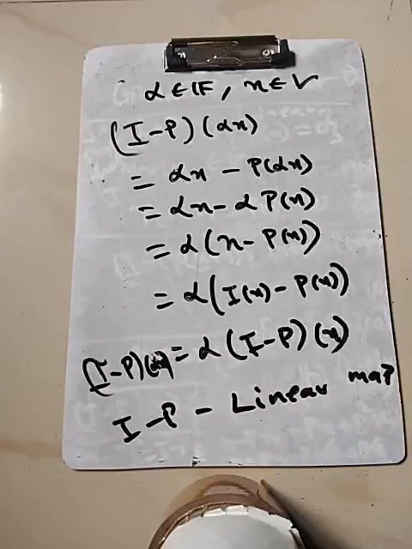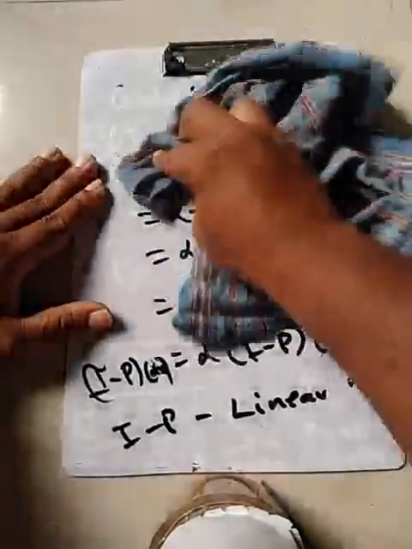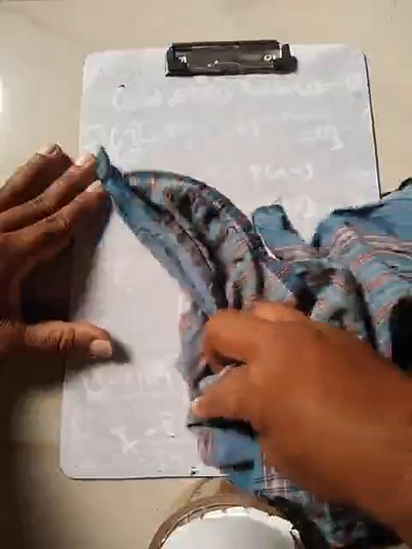Now it's a projection. So what do we mean by projection? It is a projection onto something. So what is that something? Let's look at the following object.